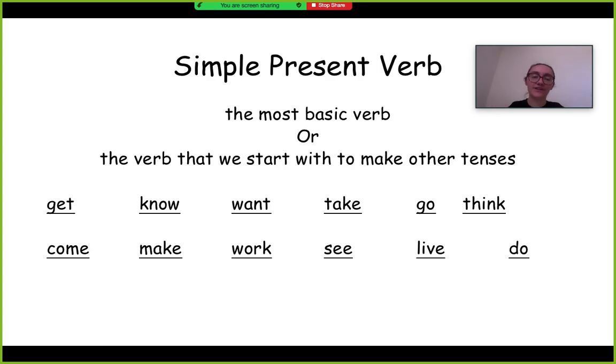So simple present verb is the most basic, the most simple, or it's the verb that we start with to make other tenses. So I have some examples here. Get, know, want, take, go, think, come, make, work, see, live, do. These are some simple present verbs. So all of these kinds of verbs, these are the verbs that we're going to use to make simple present tense, right, in a sentence.